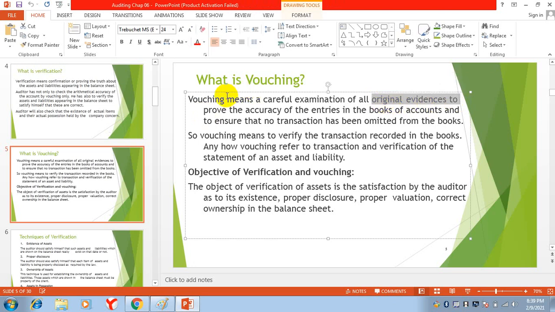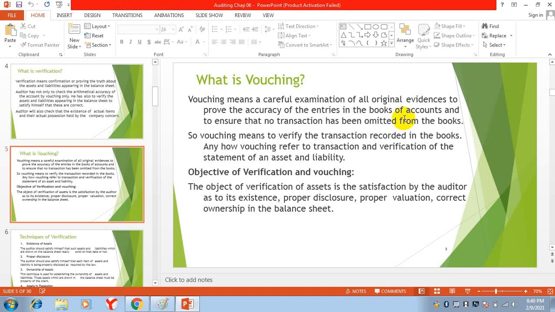So vouching is concerned with vouchers: careful examination of all original evidences to prove the accuracy of the entries in the books of accounts, and to ensure that no transaction has been omitted from the books. We are checking that nothing is missing.